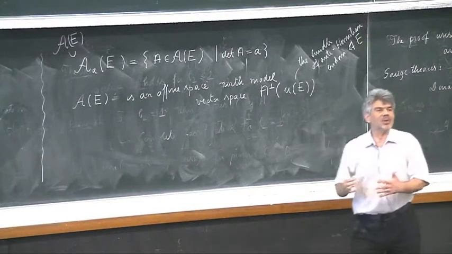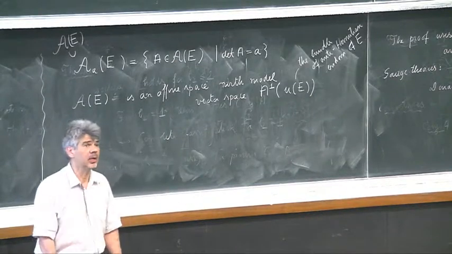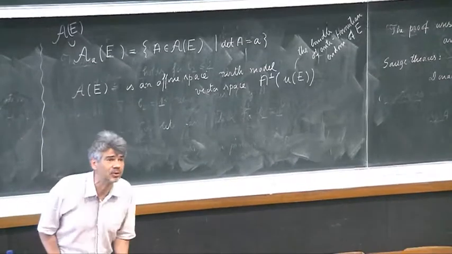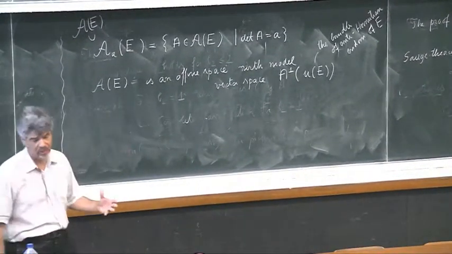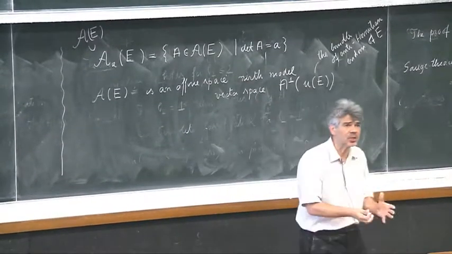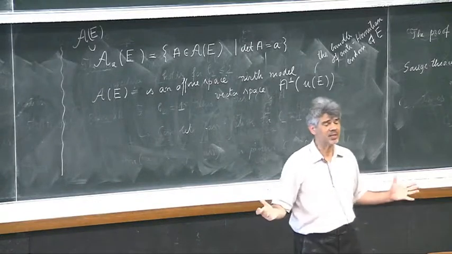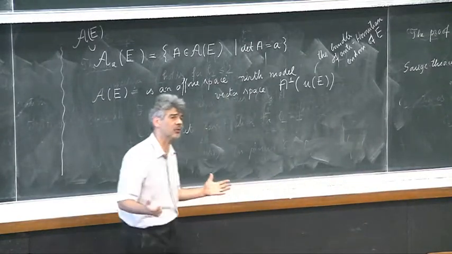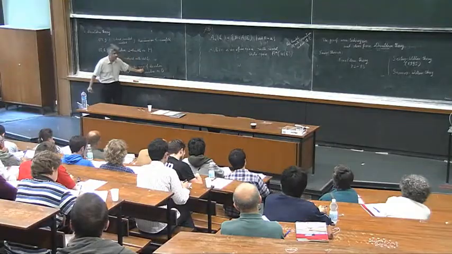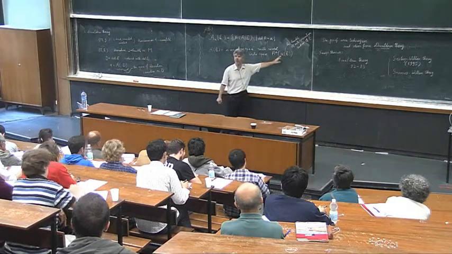So why? Because if you interpret the connections as operators and you take the difference between such operators, then you always get an operator of order 0. It's easy to see, because the Leibniz rule in the definition of a linear connection fixes the principal symbol. So the difference is an operator of order 0, and taking into account the Hermitianity condition, it must come from multiplication with a 1-form with values in this bundle.